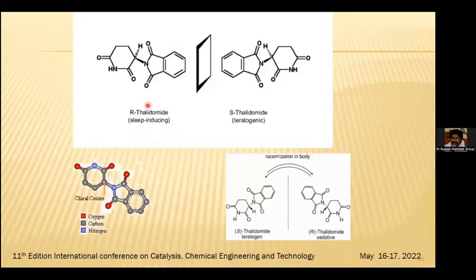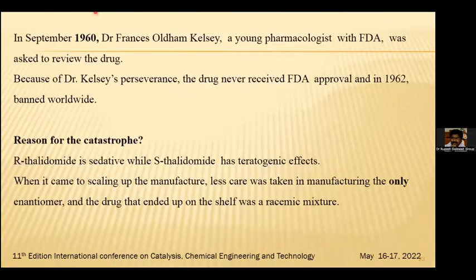So the R-thalidomide was found to be a sleep-inducing drug, and the S-thalidomide is teratogenic. Racemization happened in the body, and because of the racemization in the body, the children were born with disabilities. In September 1960, Dr. Frances Oldham Kelsey, a young pharmacologist at the FDA, was asked to review the drug. Because of Dr. Kelsey's perseverance, the drug never received FDA approval, and in 1962 it was banned worldwide. The reason for the catastrophe is that R-thalidomide is the sedative, while S-thalidomide is teratogenic in effect.